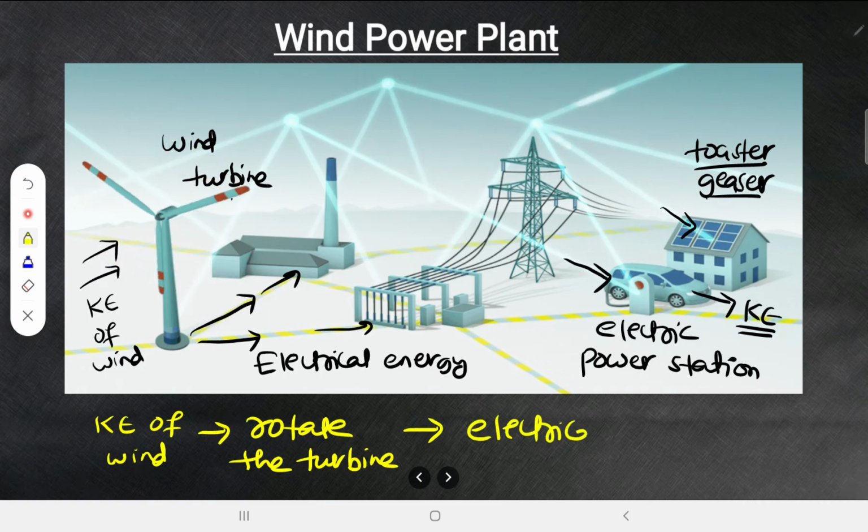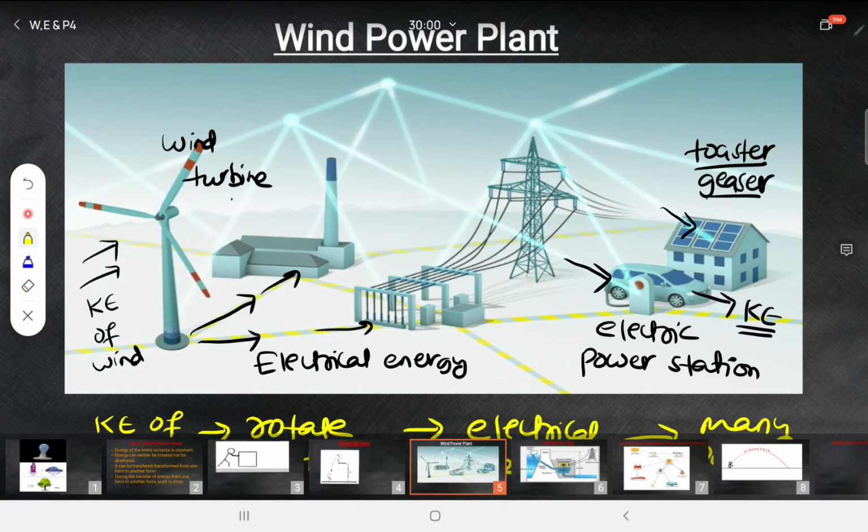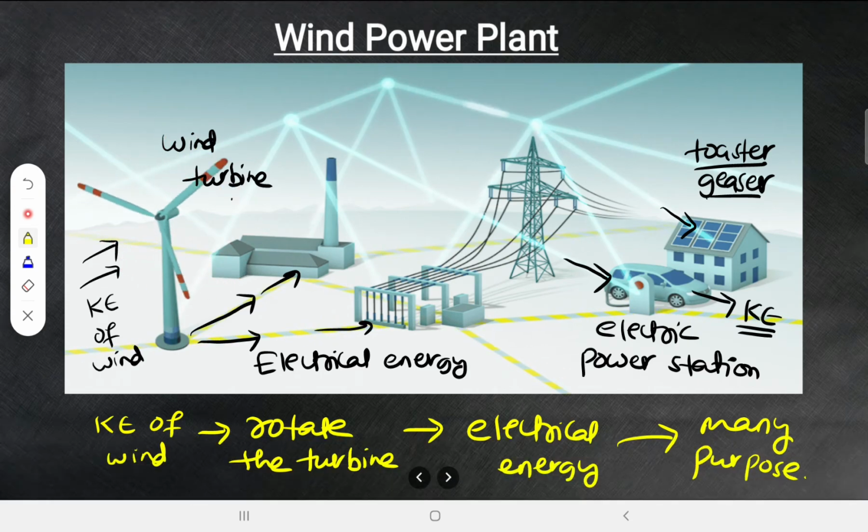Electrical energy is produced. Now this electrical energy is a modern source of energy. It can be used for many purposes. It can be used to convert it into light, can be used to convert it into heat. I hope you are understanding how the energy is getting converted from one form to another form, or it is getting transferred or transformed from one form to another form.